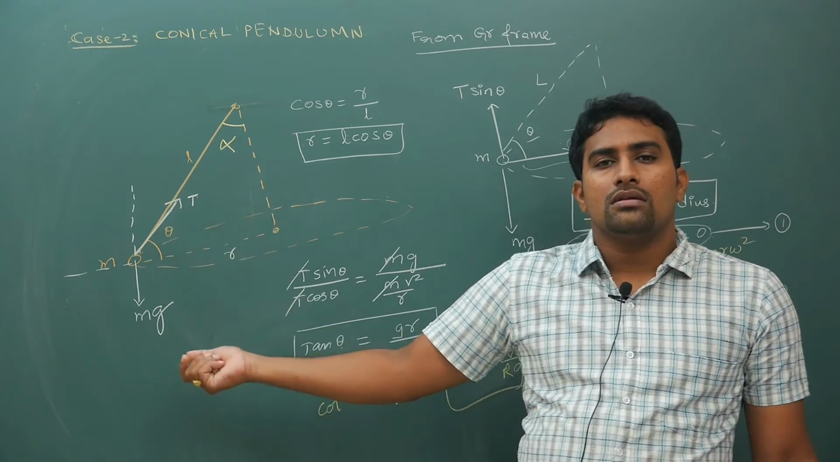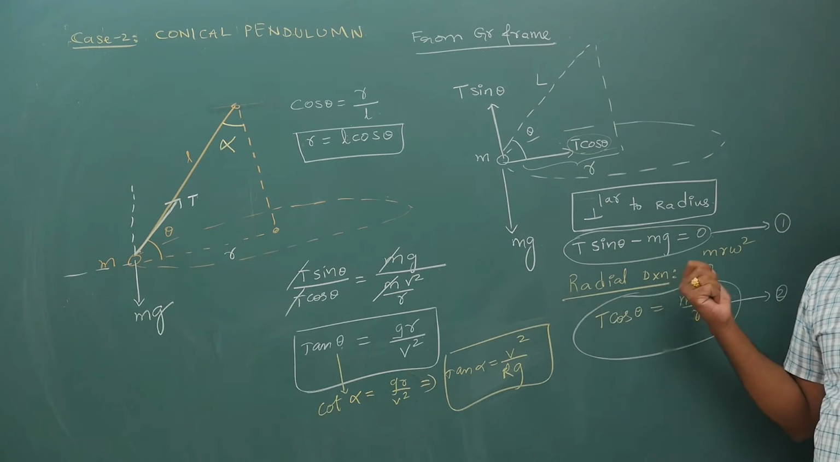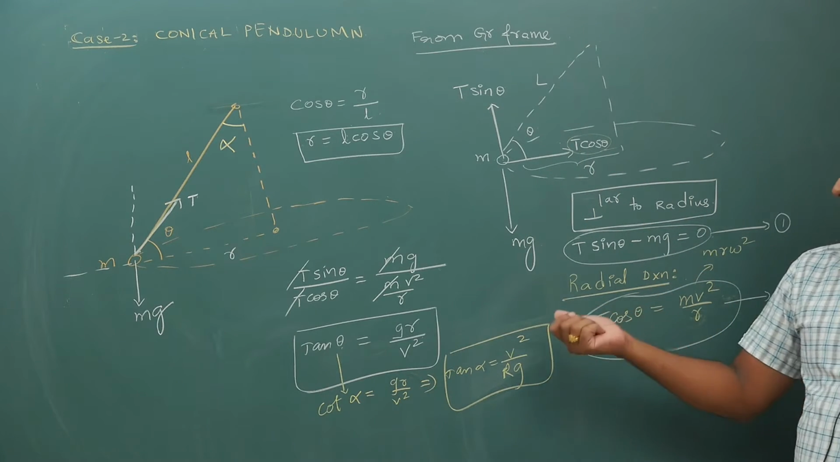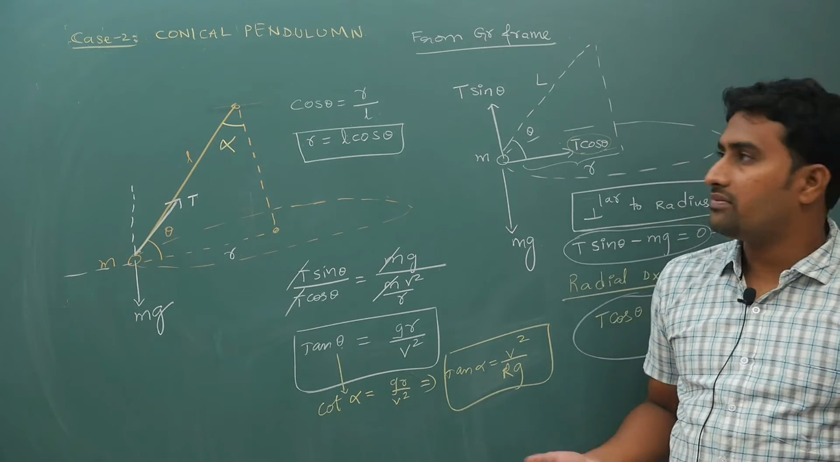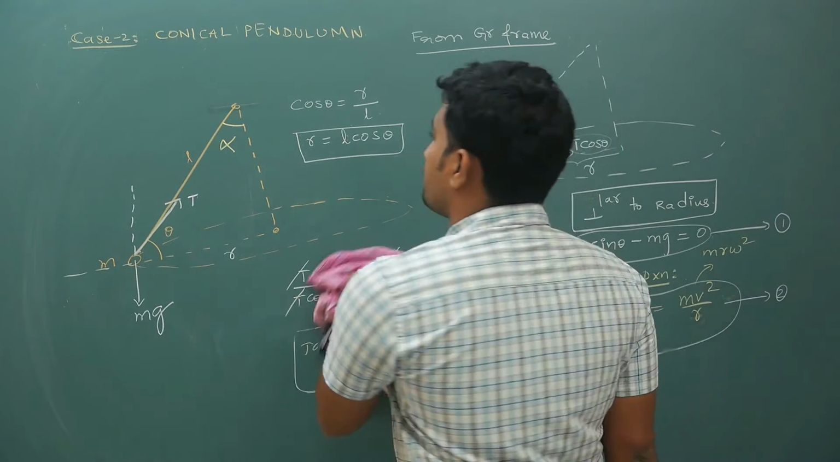Now what is there? Nothing new. Two equations, perpendicular to radius and along the radius. Net force, balancing. That's all. If you do that, that is more than enough. Alright. Now let's move ahead.